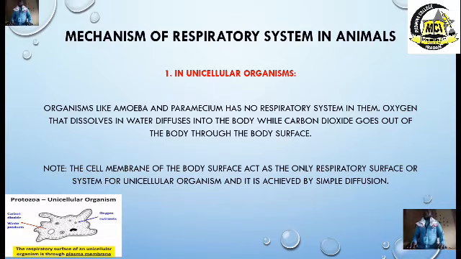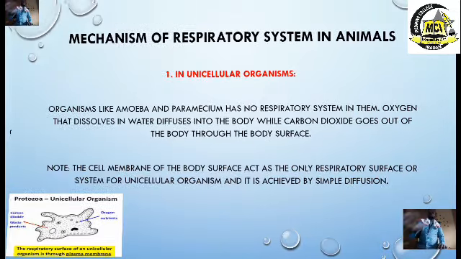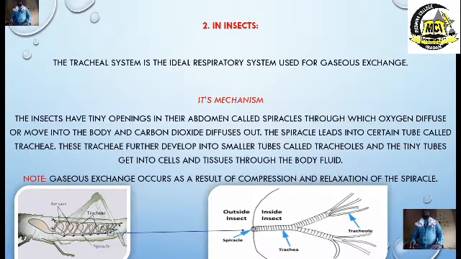Let's look at another organism which is very common and popular. It is a multicellular organism, and that is the insect. Wow. The insect, like I do tell us, is cosmopolitan. When I say cosmopolitan, it means they are found everywhere, in all habitats. They can be found in water and on land. They are cosmopolitan, even on dry land. Why? Because they have a special structure in the body, which is the chitin.